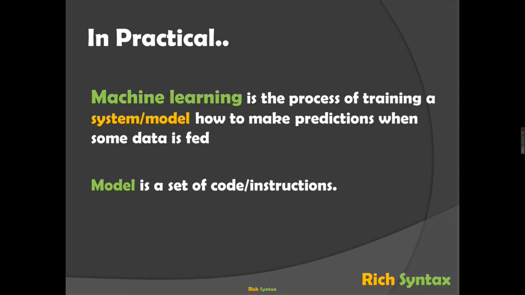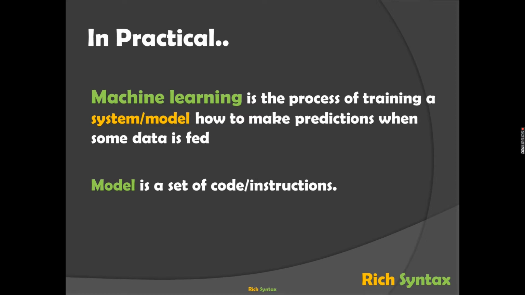In practical terms, machine learning is a process of training a system or a model to predict what the data is going to be in the future. So how do you do that? You do that by inputting the previous historical data, and you enable the model to create the relationship between those variables which you input, and then the model is smart enough that it will come up with the particular prediction for a particular value.